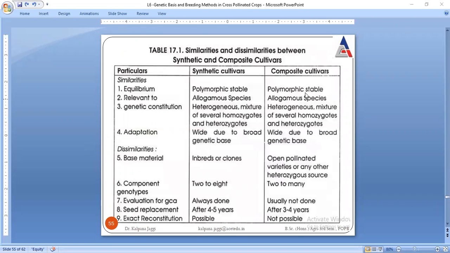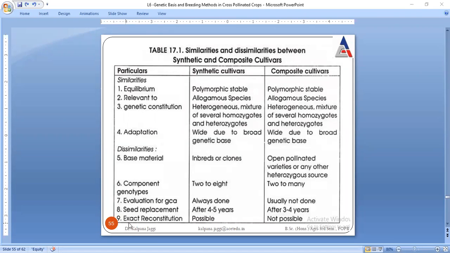So here are certain similarities and dissimilarities among the two. When we talk about equilibrium, both are polymorphic stable. If we talk about their relevance, both are related to cross-pollinated species, which are said to be allogamous. When we talk about genetic constitution, synthetic consists of heterozygotes, and later on it consists of homozygotes. Here also the same concept applies, because these were heterozygous, their genetic content is very wide, and they are going to adapt themselves to wide agroclimatic zones, right?